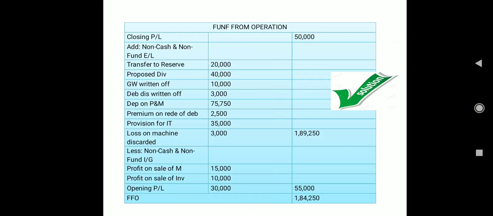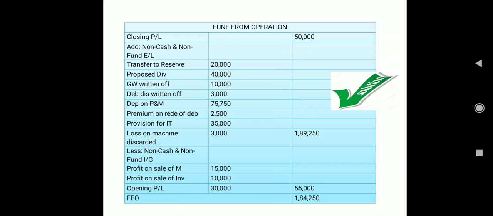And now we need to deduct non-cash and non-fund income or gains. We have sold the machinery, which was actually worth 20,000, but we have sold it for 35,000. That means it is a profit of 15,000. And then we had the direct information, that is profit on sale of investment 10,000. And then at the end we need to deduct the opening profit or loss, which is 30,000.